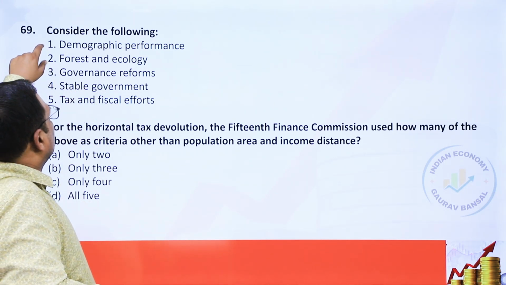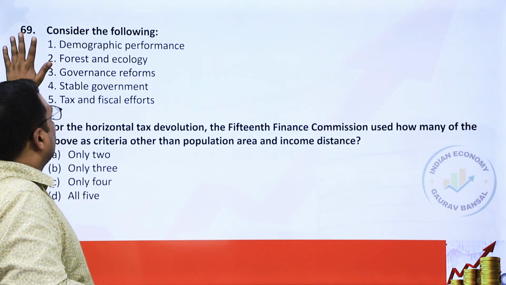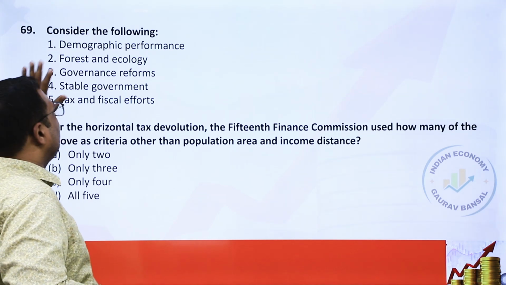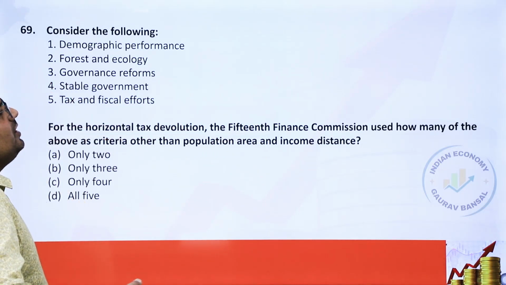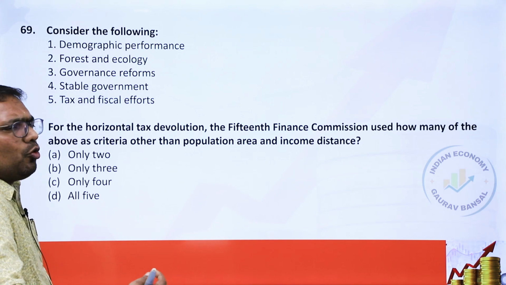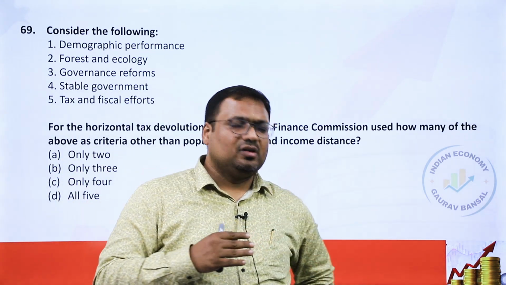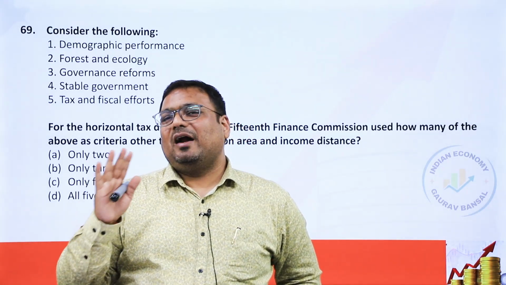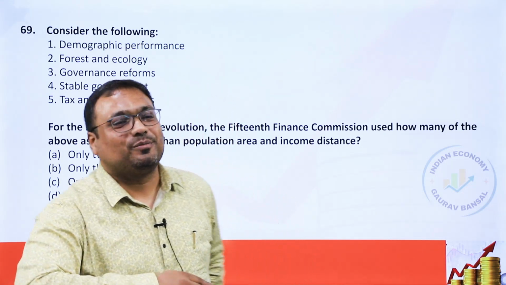In this case, the answer would include demographic performance, forest and ecology, and tax and fiscal efforts, not 3 and 4. And if you actually check out 3 and 4, you can logically eliminate them. Okay, this is where elimination could have been useful. Generally this year, elimination is not something which is a useful tool. Elimination is going to be the bad word for some time now. People will make memes on it, jokes on it for quite some time.